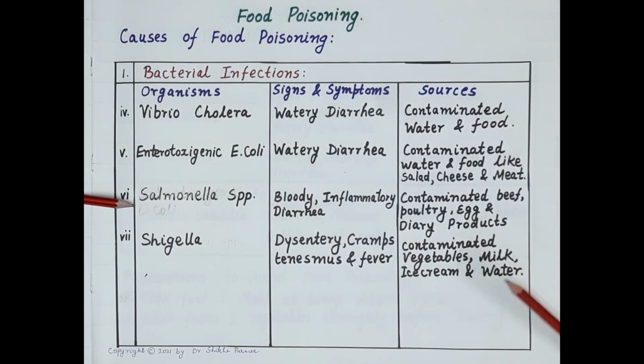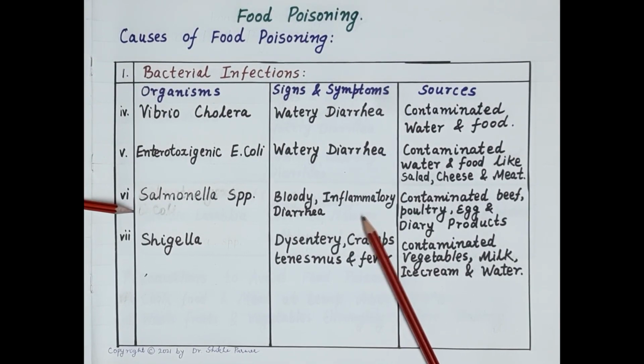Another bacteria is the Salmonella species. Now, this Salmonella species invades the intestinal mucosa. It invades the intestinal epithelial cells and it produces bloody, inflammatory diarrhea. It causes inflammation in the intestine. And sources of Salmonella are contaminated beef, poultry, eggs, and dairy products.